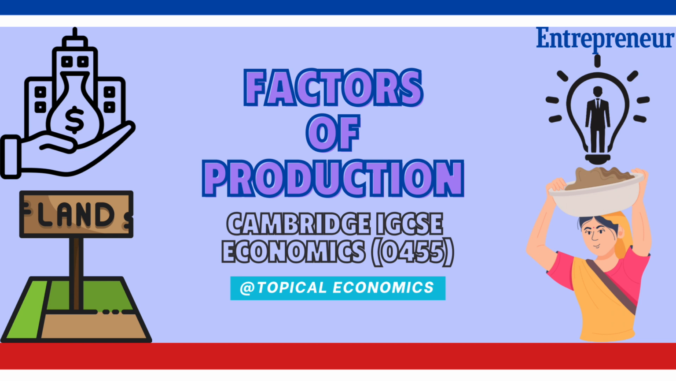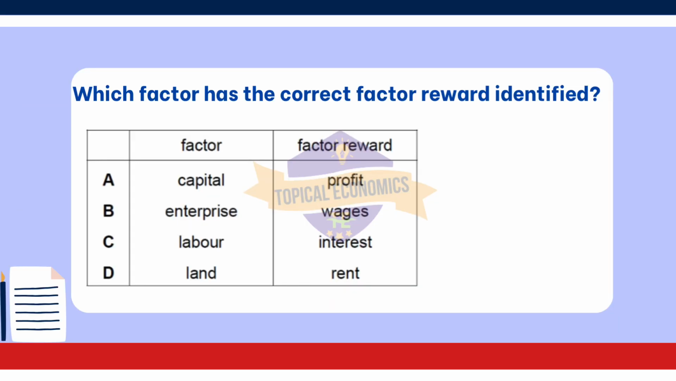Let's get started. For the first question, this question is from year 2022, May-June, version 3 paper. The correct factor reward identification is Answer D, land rent. In economics, the factor rewards refer to the income or return that each factor of production earns. Here's the breakdown for each factor and its correct reward.